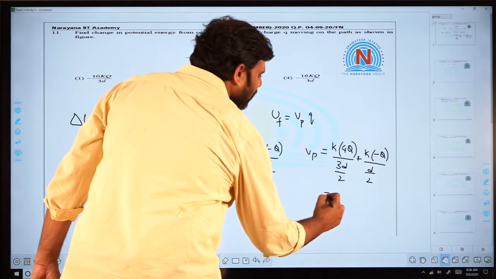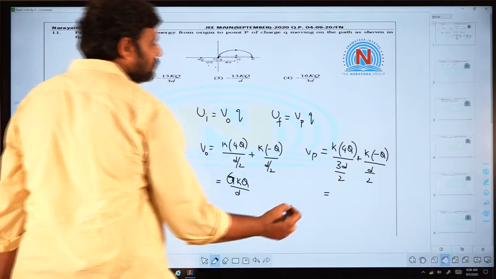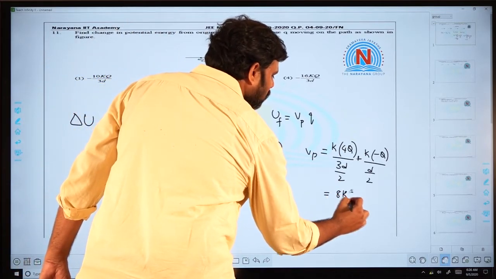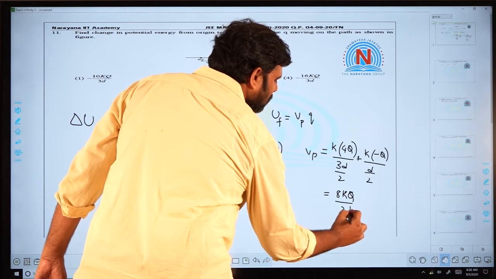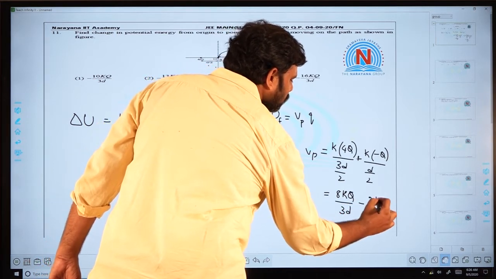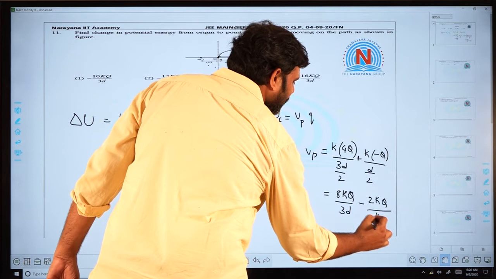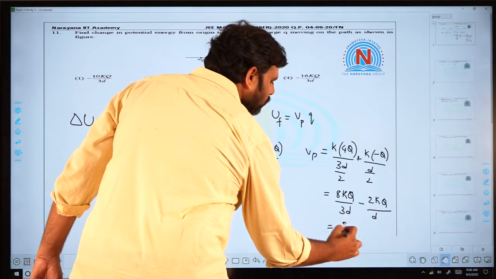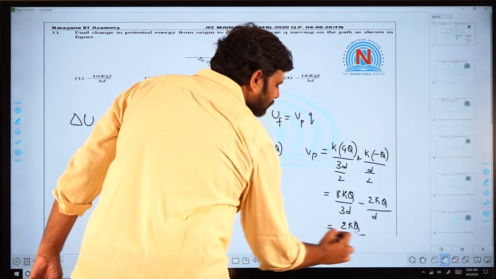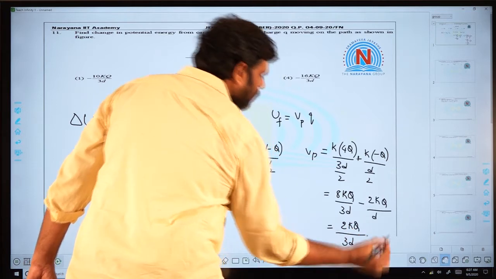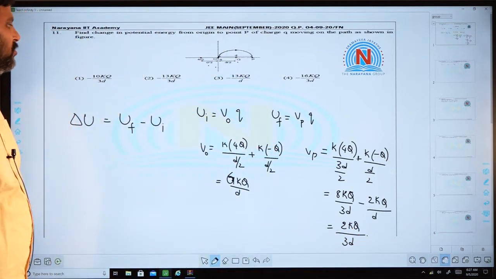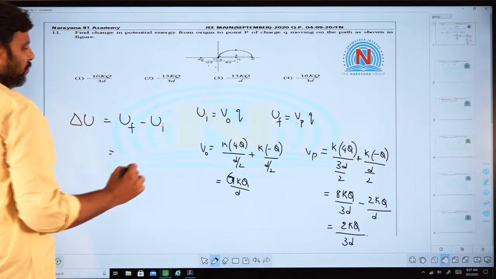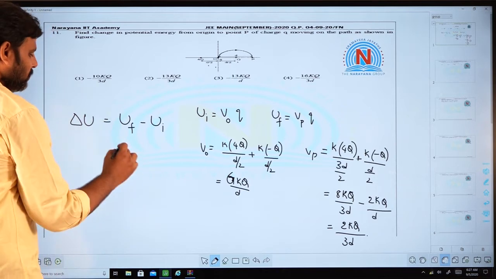So, on simplification, it gives you 8kq by 3d minus 2kq by d, which will give you 2kq by 3d. So, these are the respective potentials at the 2 points, and you can find out the potential energy this way.